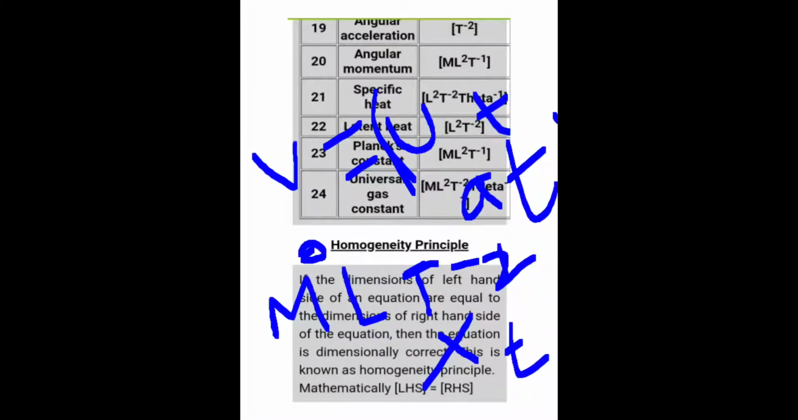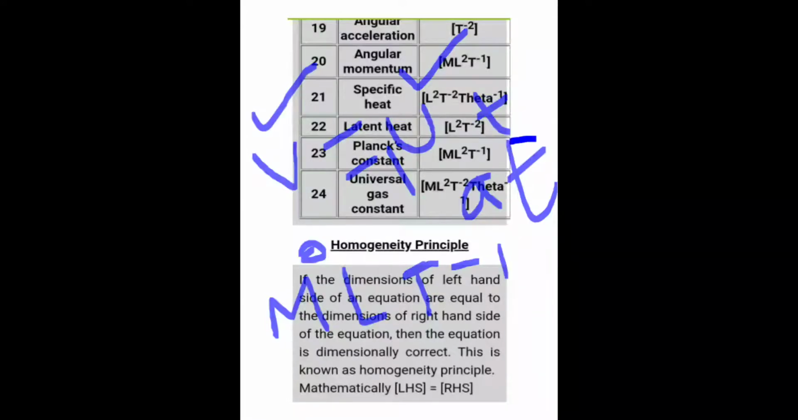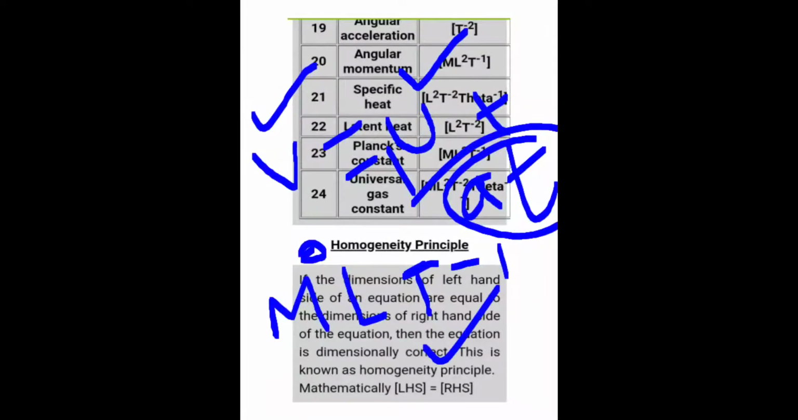So when you calculate the power of T, that means minus 1 plus 1. So minus 2 plus 1 will get minus 1. Ultimately, we will be getting MLT to the power minus 1. This is also MLT to the power minus 1, and this total is also MLT to the power minus 1. So we say that the left hand side dimension is equal to the right hand side dimension. So this equation is dimensionally correct.